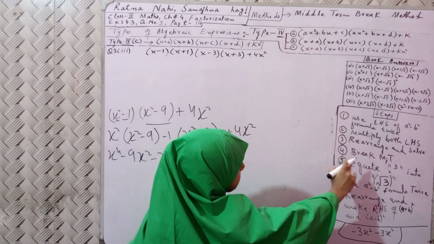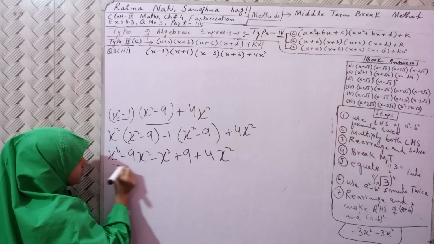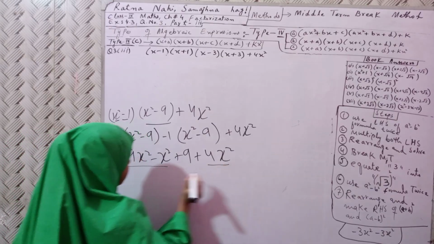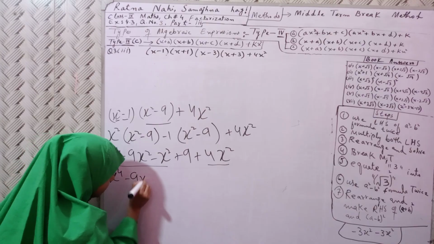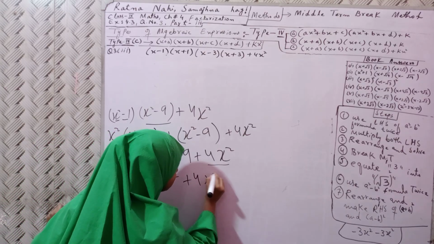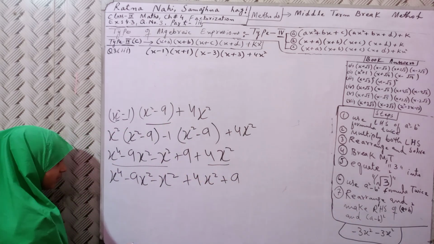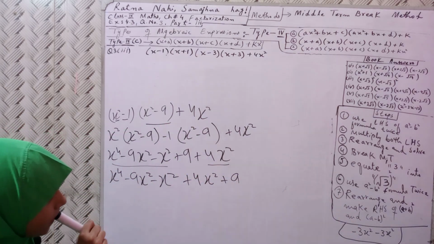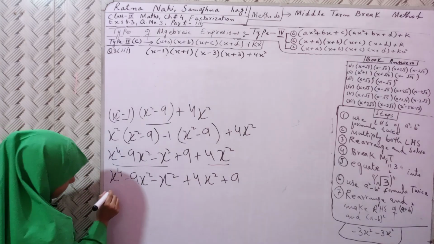Now third, rearrange and solve. Now we need to rearrange. So it becomes x⁴ - 9x² - x² + 4x² + 9. Now we needed to solve, two times.